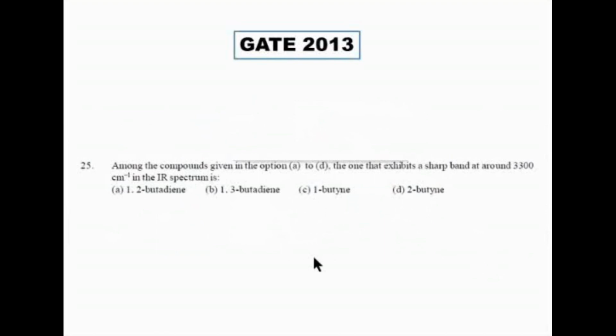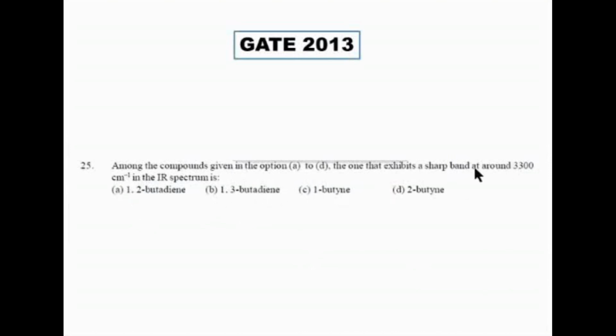Okay, now among the following compounds given in the option, the one that exhibits a sharp band at 3300. 3300 sharp band. இது நான் ஏற்கனவே மென்ஷன் பண்ணிருக்கேன். A particular group will be having sharp band around 3300, very sharp. What is that? Alkyne. So it is 2-butyne or 1-butyne. So it is not butadiene. So butadiene means double bond. Double bond will be having the CH around 3000 to 3200.